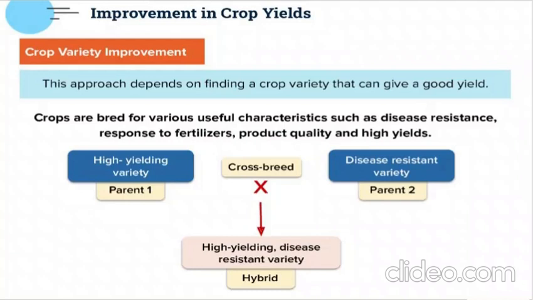If I have a parent one which is a high yielding variety, it will give me good yield. And I have another parent two which is a disease resistant variety. If I crossbreed them, I will get a hybrid that will be high yielding also, plus it will be disease resistant.